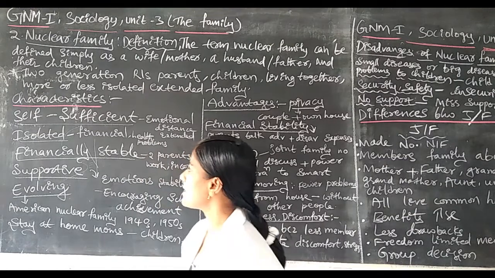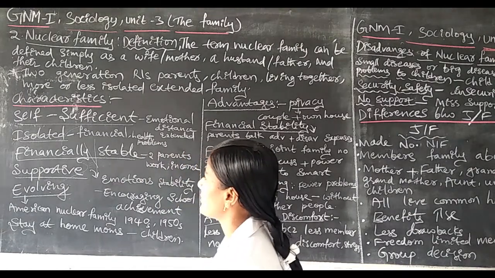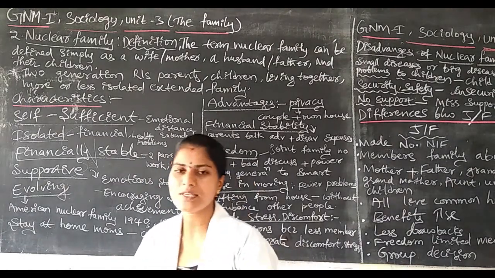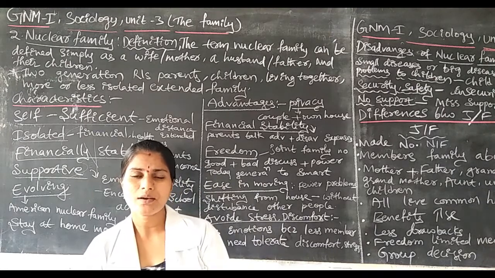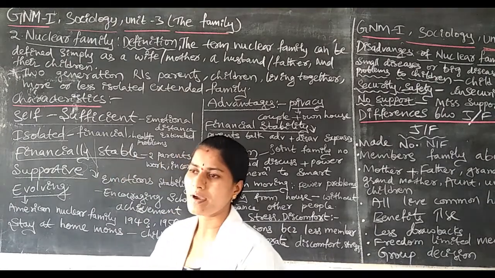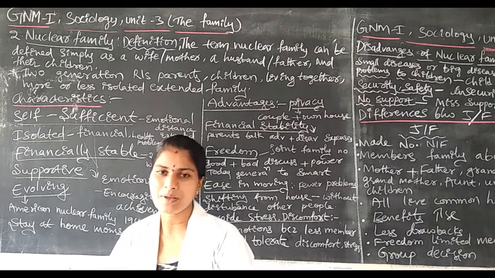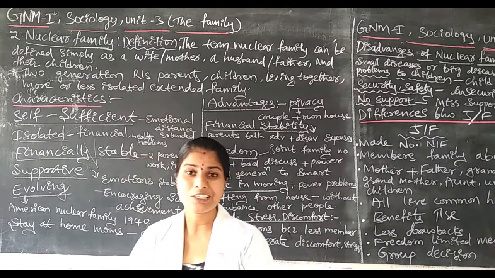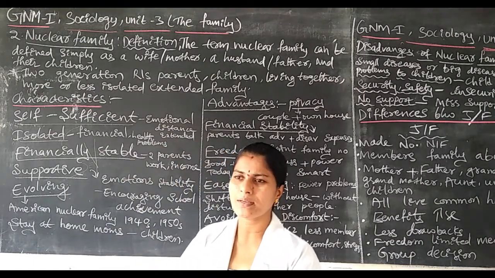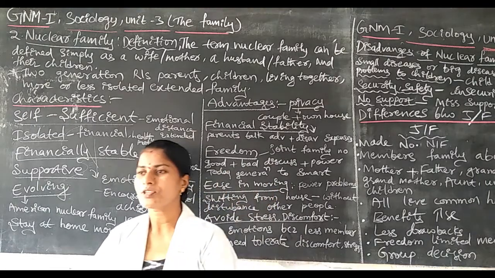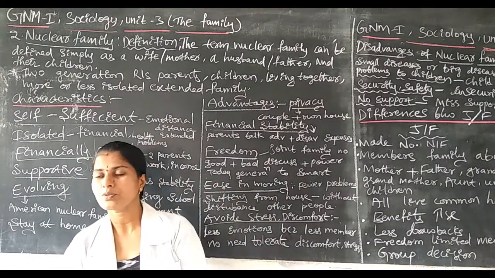Next one is isolation. In this isolation the parents have one type of isolation regarding health problems. If there is any health problem, the parents will immediately take the child to the hospital.